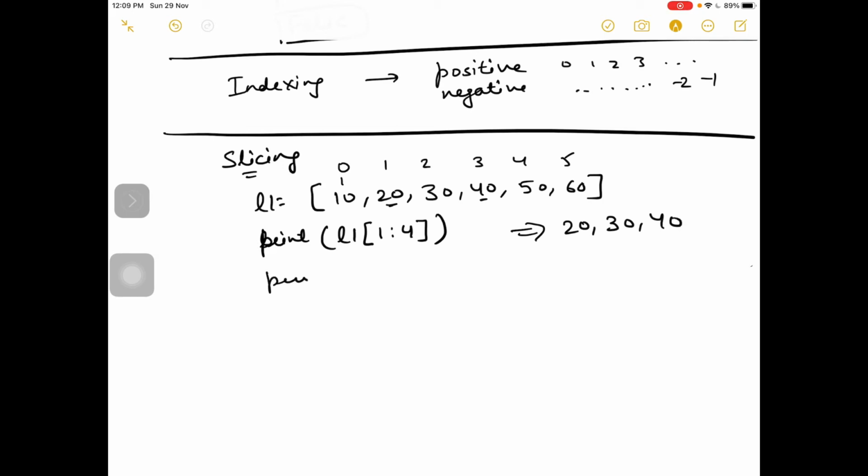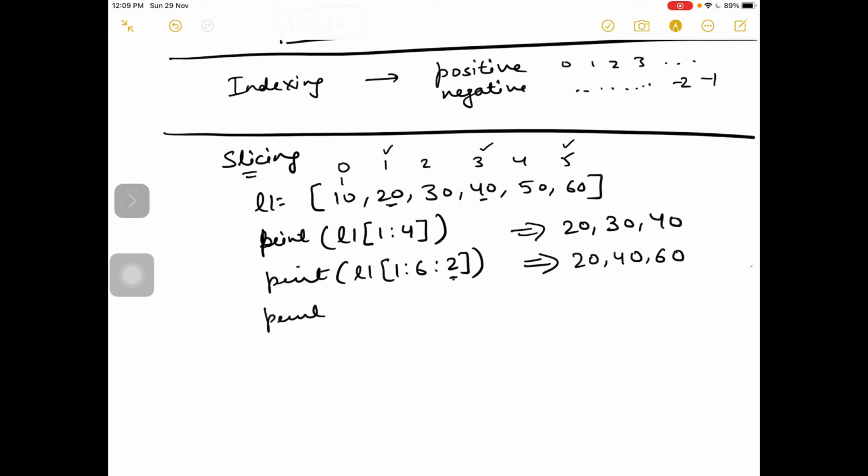If I say this, then output will be from index 1, then 3, then 6 is excluding, so we will include till 5: 20, 40, 60. Why we have left 30, 50? Because 2 means after every second position, that means you have to leave one element in between. Okay.